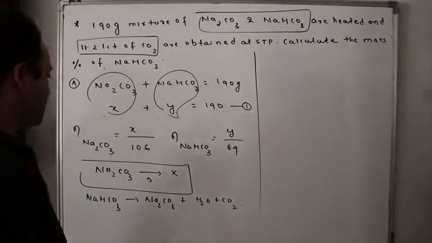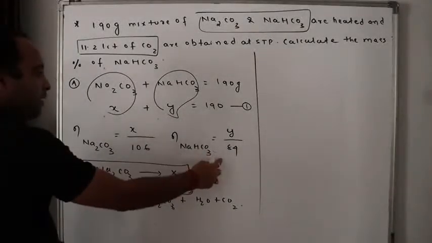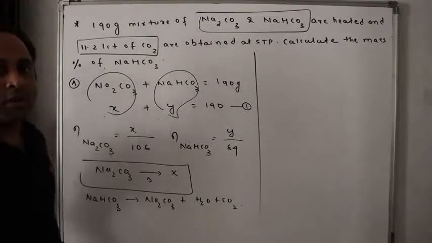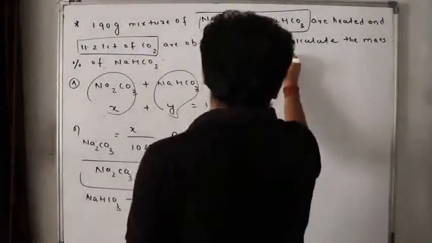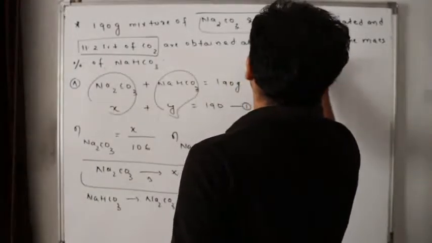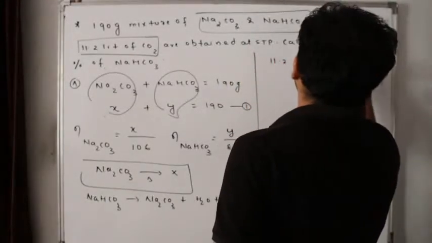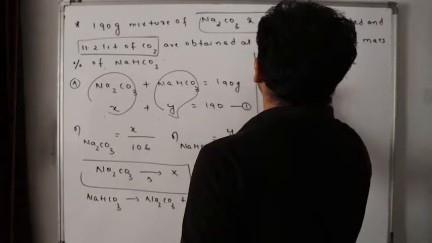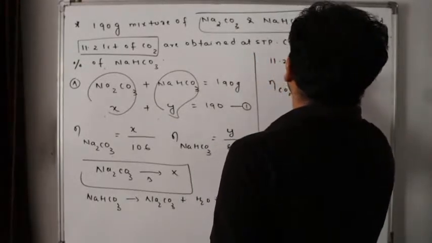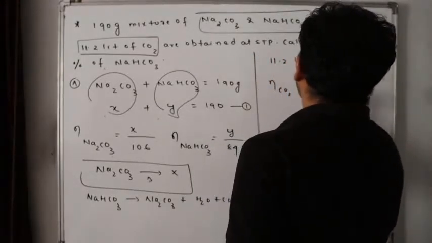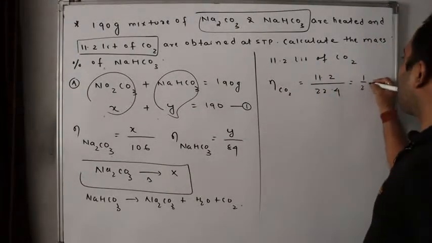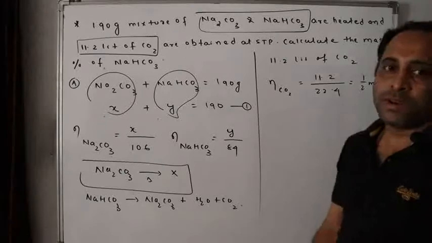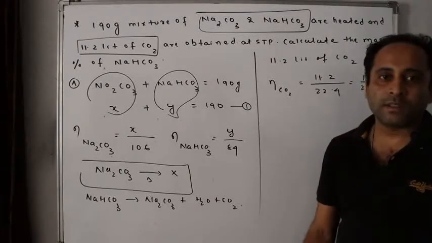Now, the question arises. Y by 84 moles will give what? Carbon dioxide. That means, how much carbon dioxide have I got? 11.2 liters of carbon dioxide. That is how many moles? 11.2 liters at STP, right? So 1 mole at STP occupies 22.4 liters. So 11.2 liters is half mole, isn't it? Yes or no?